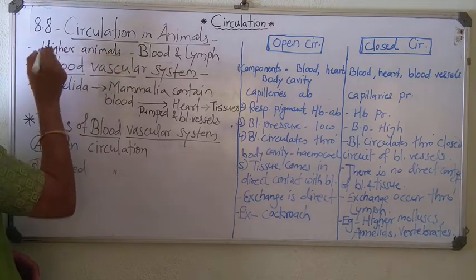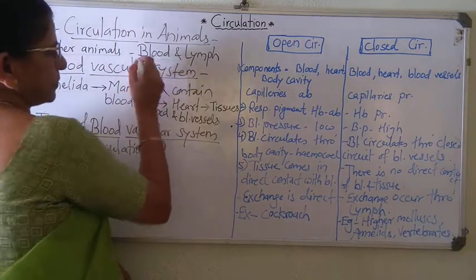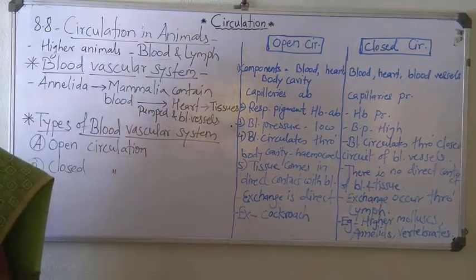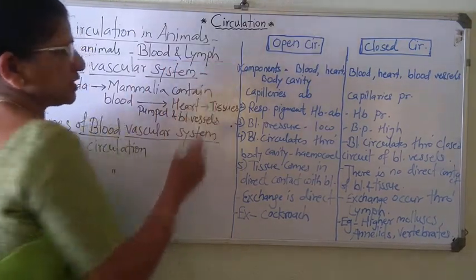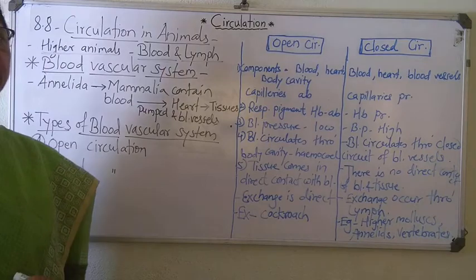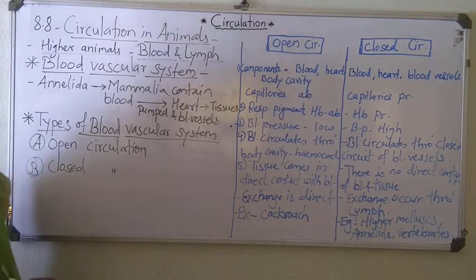These higher animals possess blood and lymph. They possess blood and lymph for circulation of essential materials like oxygen and nutrients.